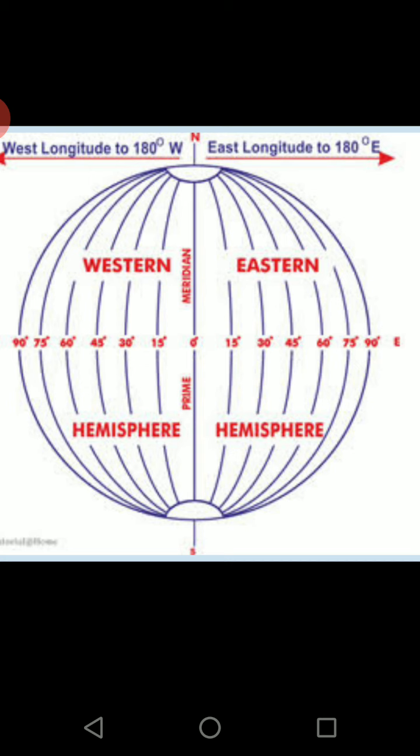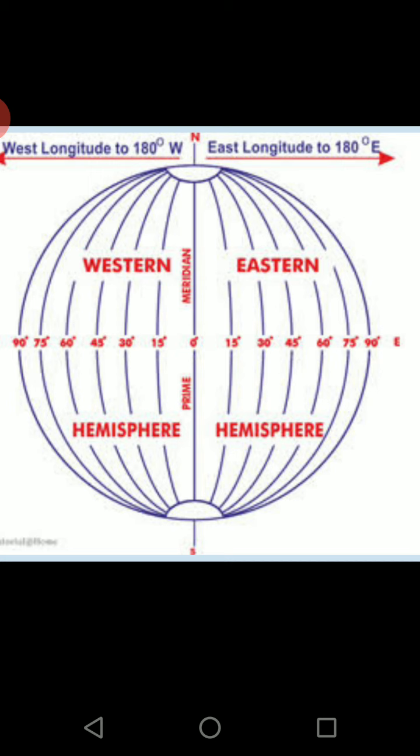Suppose at the 0 degree meridian, it is 8 am in the morning. So in the eastern hemisphere at the 15 degree meridian, it will be what? From 0 degree to 15 degree east, it is 1 hour ahead.